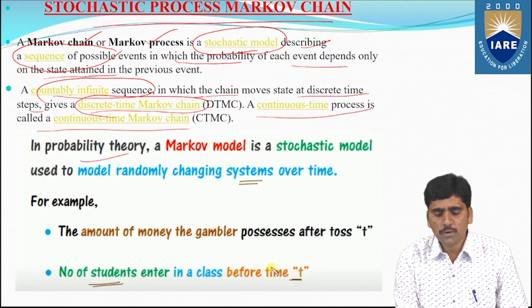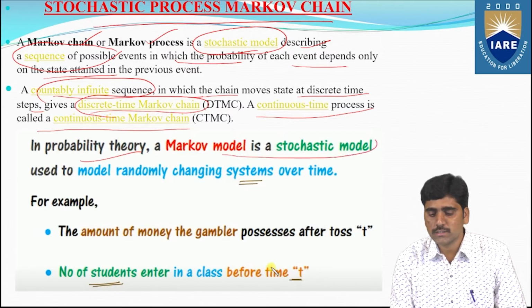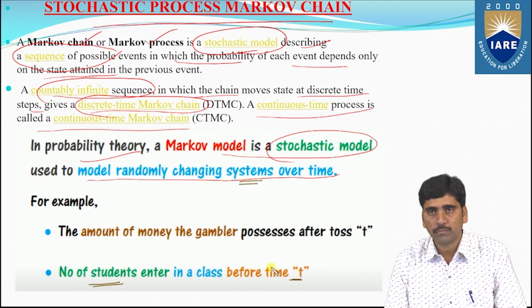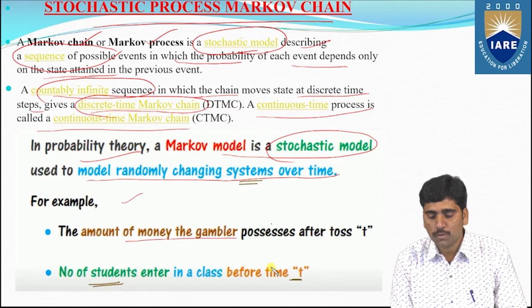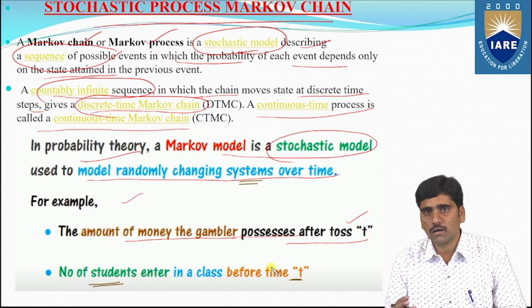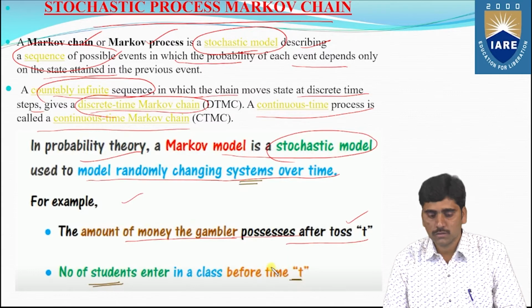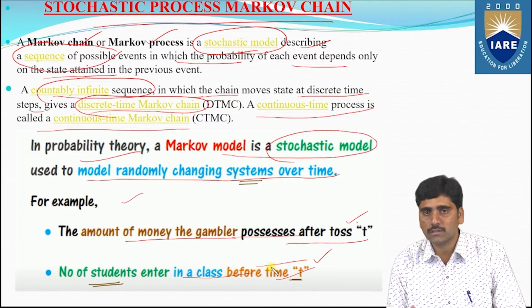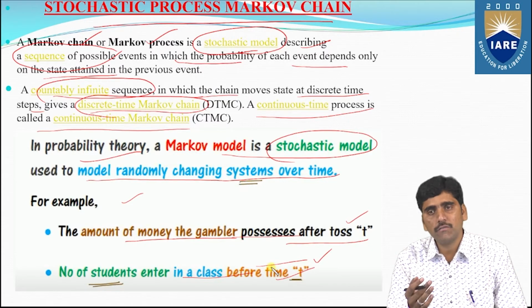In probability theory, a Markov model is a stochastic model used to model randomly changing systems over time. For example, the amount of money a gambler possesses after toss T, that is, after tossing the coin, the money of the gambler. And the number of students who enter a class before time T, for day 1 to day 10.